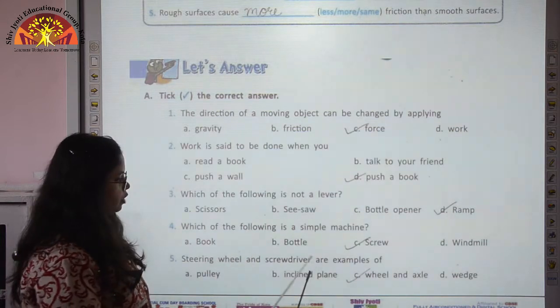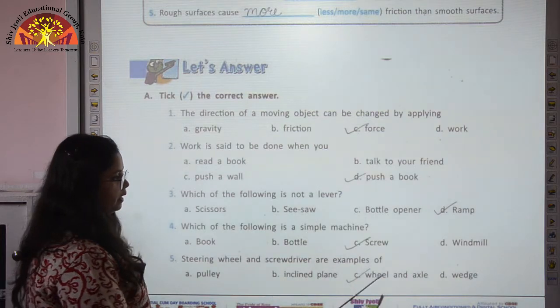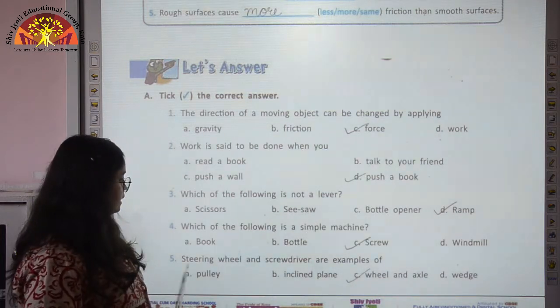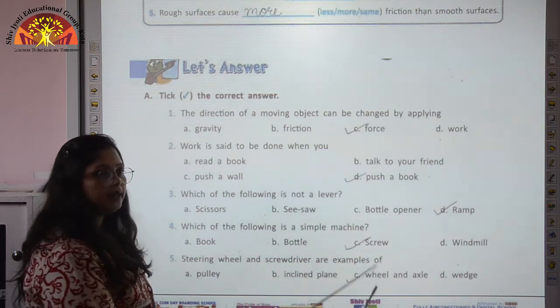Steering wheel and screwdriver are examples of pulley, inclined plane, wheel and axle or wedge. So here it is steering wheel and screwdriver. Both these are the examples of wheel and axle.